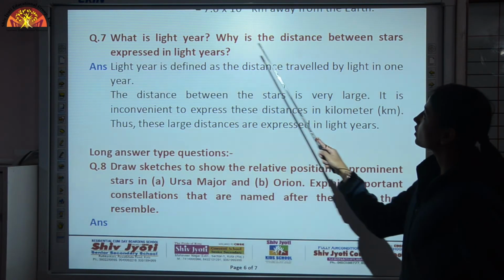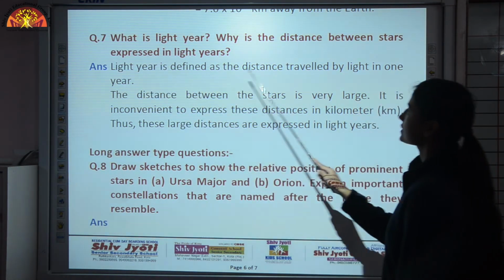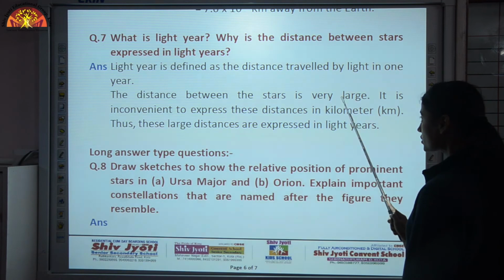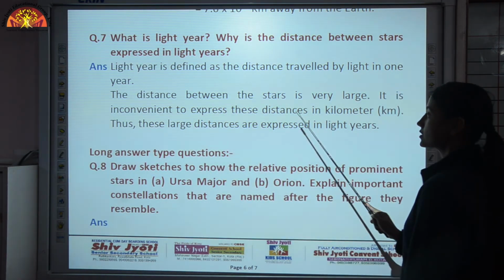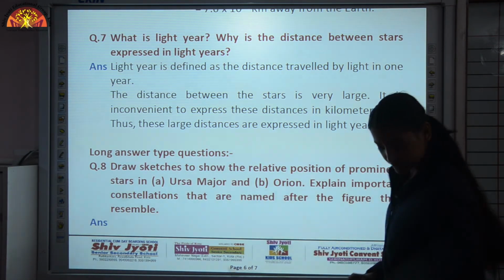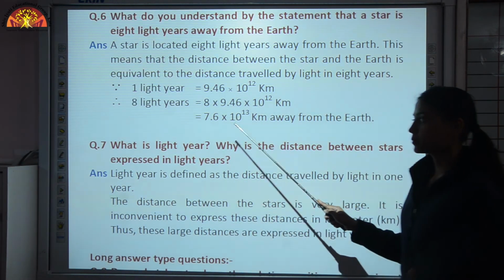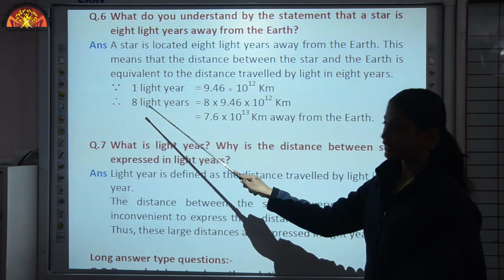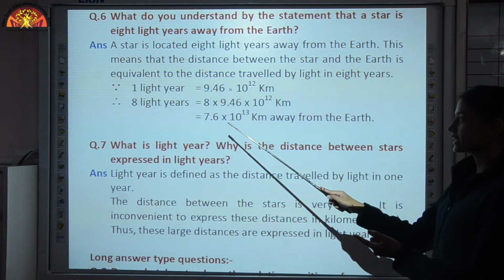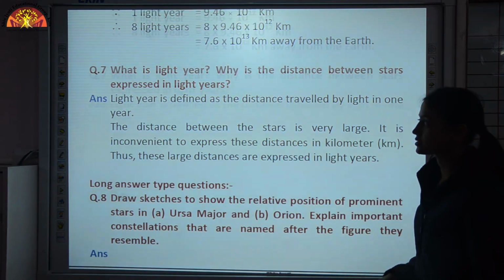What is light year? Why is the distance between stars expressed in light years? Now light year is defined as the distance traveled by light in 1 year. The distance between the stars is very large. It is inconvenient to express these distances in kilometer. Thus, these large distances are expressed in light years. You tell me, this figure is easy to remember and to use, or this figure 8? Simply 8 light years, very convenient to use, but this is very difficult, not convenient to use. So that is why we express distances in light year.